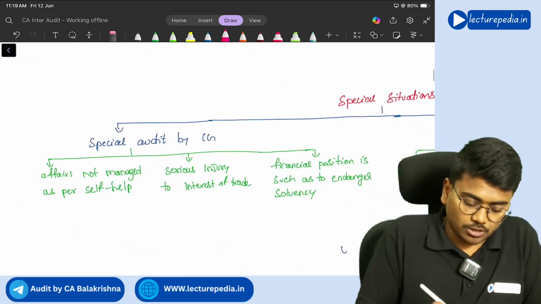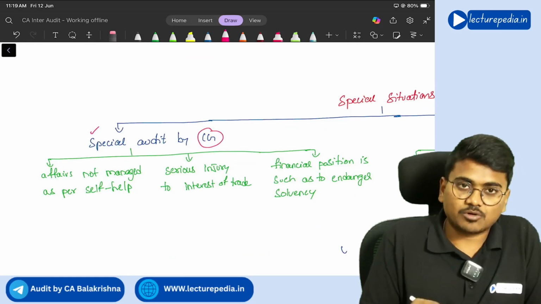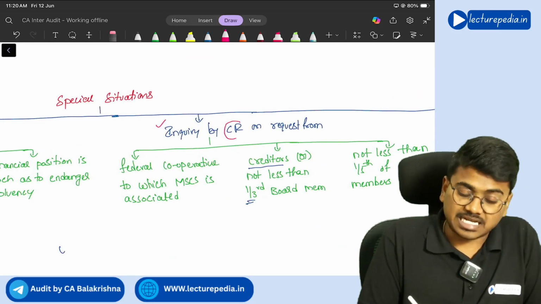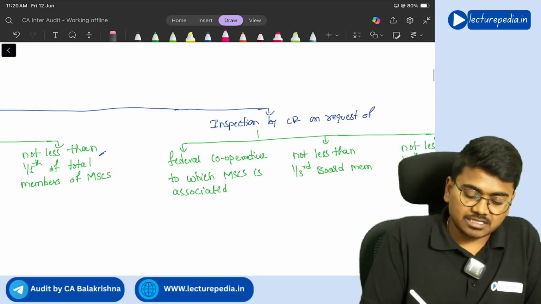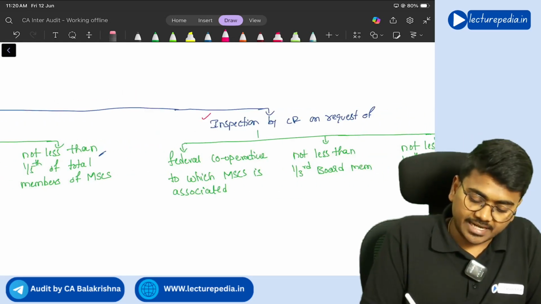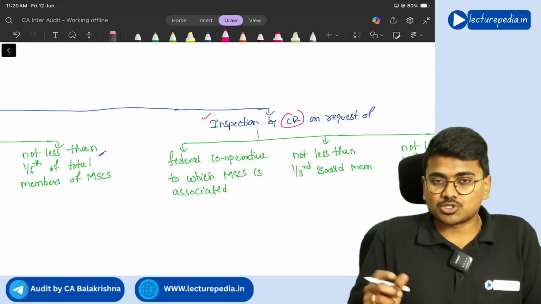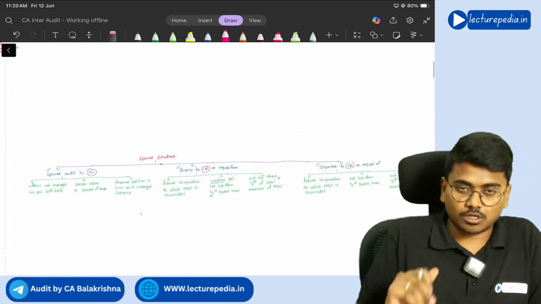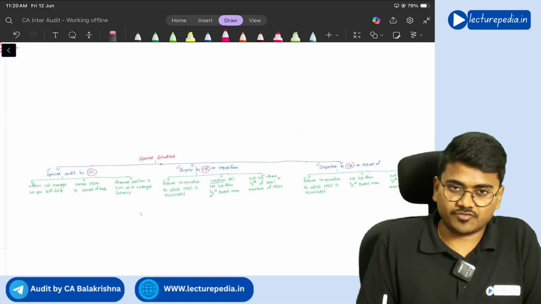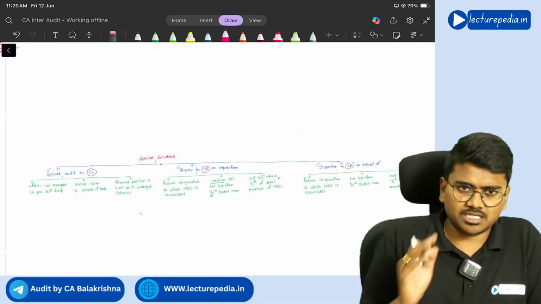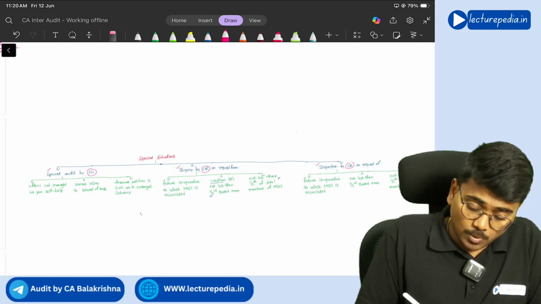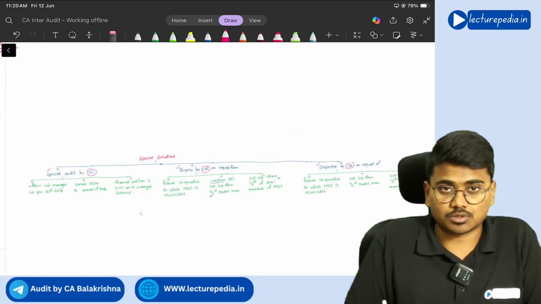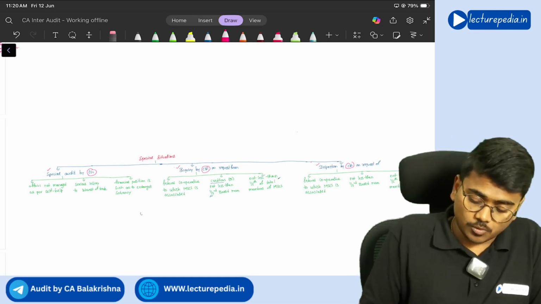One is a special audit, which will be done by the central government. Another one is inquiry, which will be done by the central registrar. Another one is inspection, which will be again done by the central registrar. Students will be confusing these 3 concepts. You should not confuse. Special audit is different, which is done by the central government under certain different scenarios. Inquiry and inspection are different. Inquiry is done by the central registrar, inspection is also done by the central registrar.